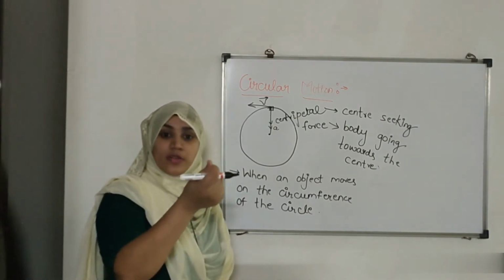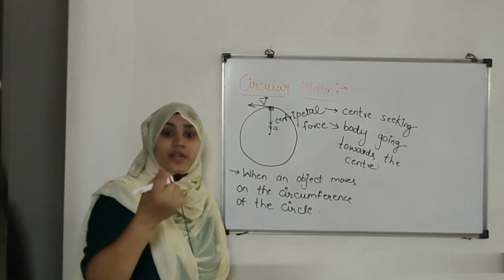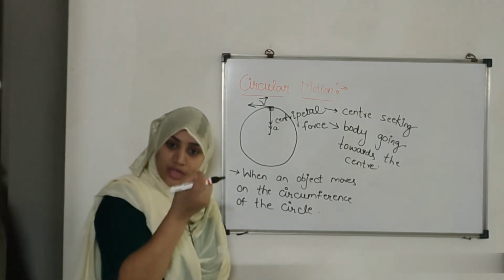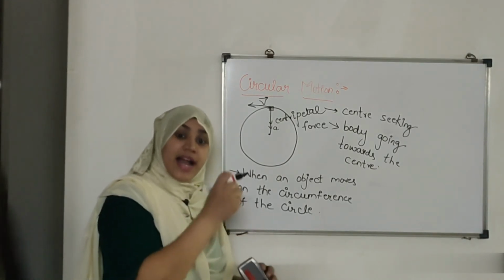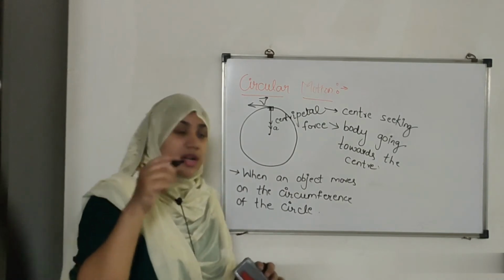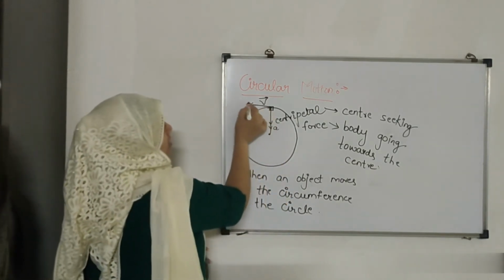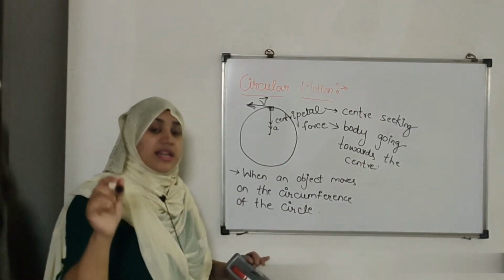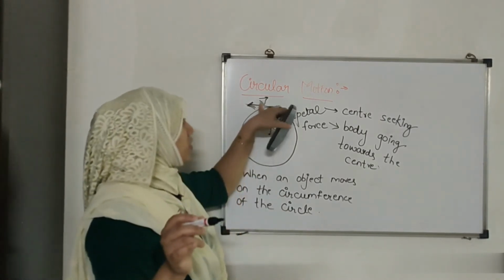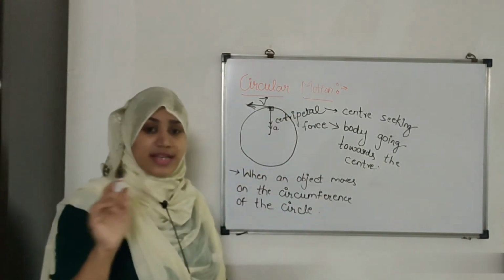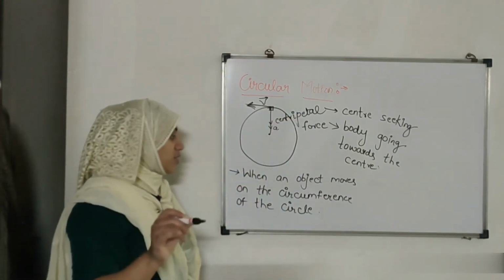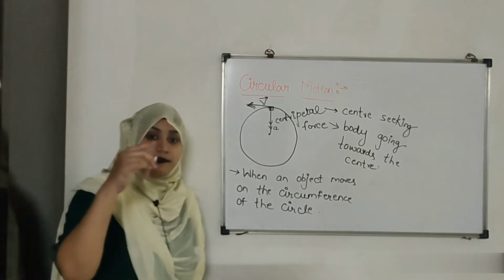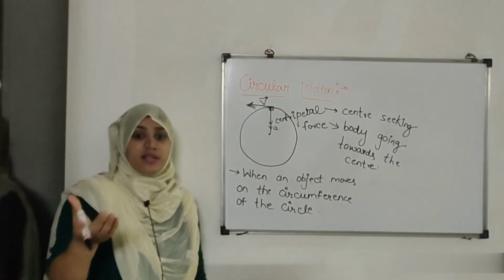Now, how would I release the stone? When I release that string, the centripetal force would stop acting, right? At that time, that stone would fly off in the tangent direction. You can do this experiment and see that, because the velocity is always tangent to the centripetal force. So to stop the centripetal force, I am going to leave that string.